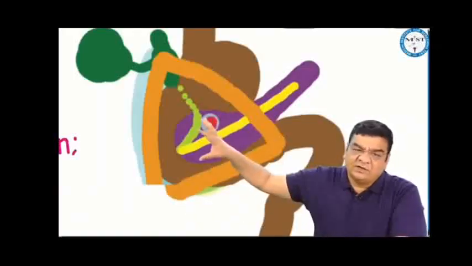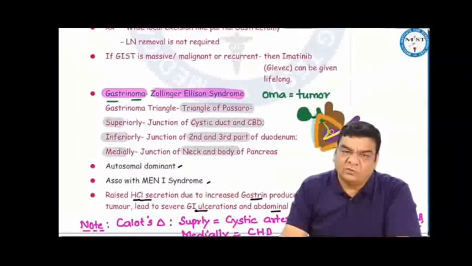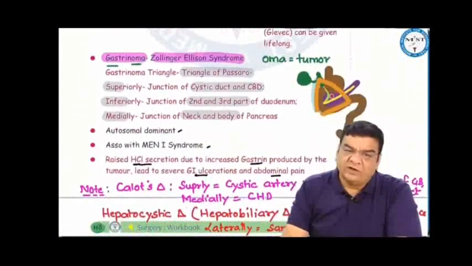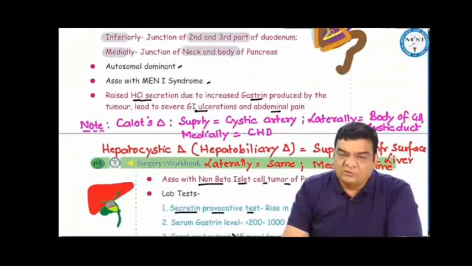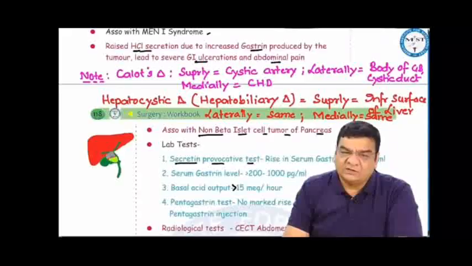These tumors can occur either in the pancreas area or maybe in the duodenum area, and they keep on producing gastrin, and gastrin will keep on stimulating the parietal cells to produce more and more acid. So there will be very high acid production in these gastrinomas. These can be autosomal dominant, associated with MEN1 syndrome. Because of the huge amount of acid secretion, there can be severe GI ulcerations, and the patient will be presenting with abdominal pain.